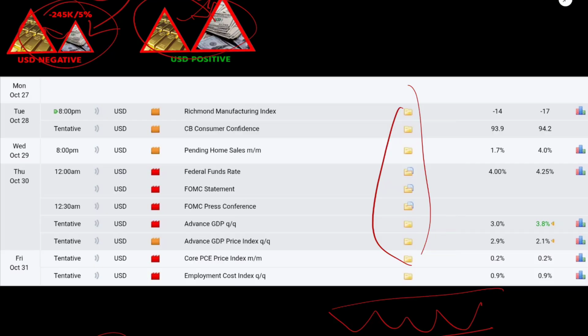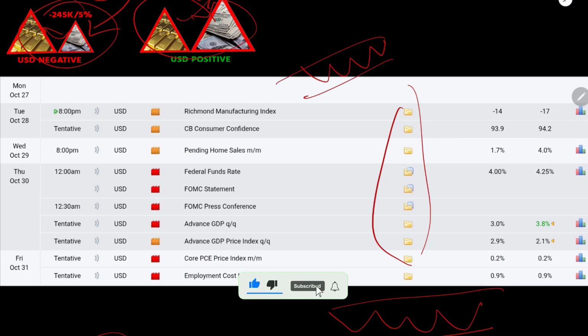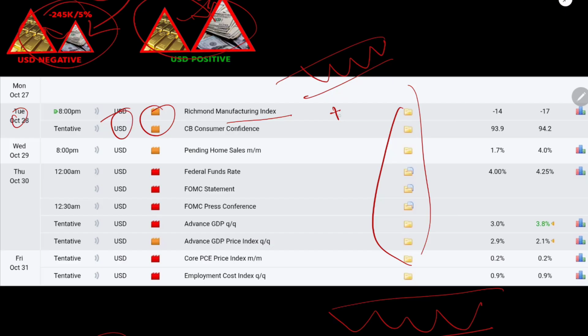For the economic calendar, as you can see, on Monday there is no major or minor USD news, so the market can move sideways if there are no geopolitical or other issues. On Tuesday we have semi-major USD news and the manufacturing index. If news comes with positive data, as I said before, we will sell gold.